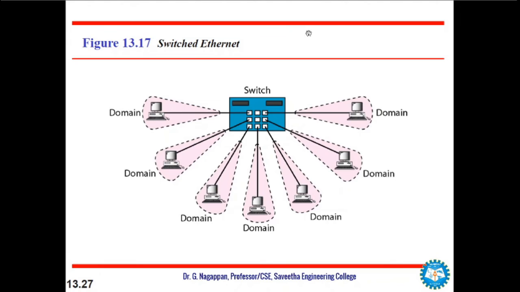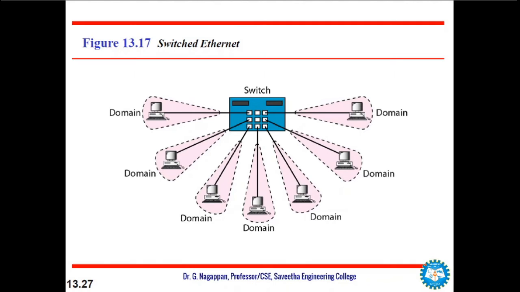And the next change is switched Ethernet. So instead of having 2 to 4 networks, why not we have n networks? So that was the idea with which the switched Ethernet was introduced.